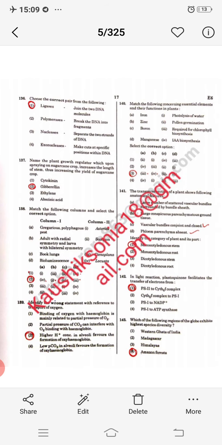Ligases join the 2 DNA molecules. Next question, name the plant growth regulator which, upon spraying on sugarcane crop, increases the length. Who increases the length, beta? Gibberellin increases the length. Option B will be correct. Next, match the following columns, select the correct option. Match up, beta. So option 2 will be right. Look, gregarious and polyphagous pest, that is locust. Grasshopper also comes in this category.